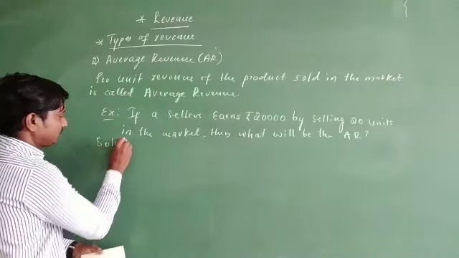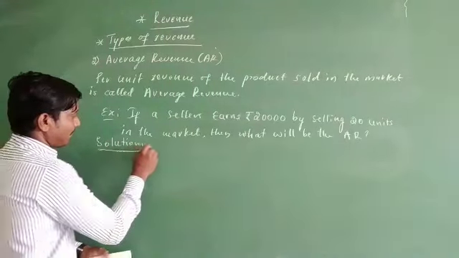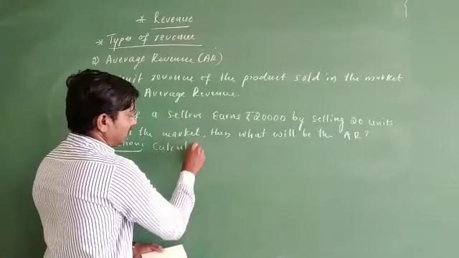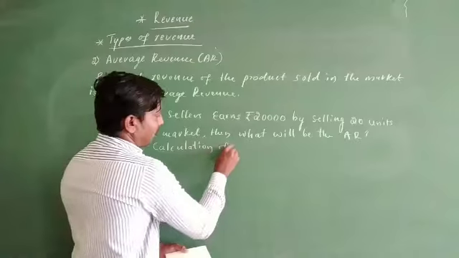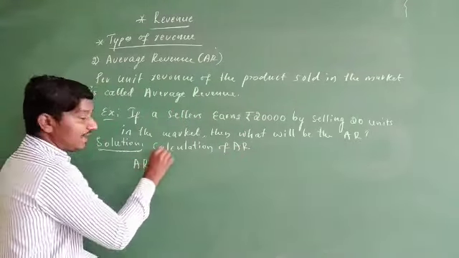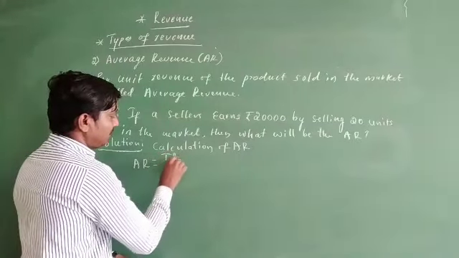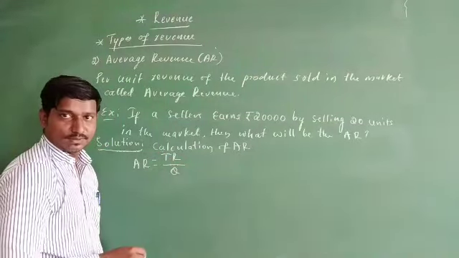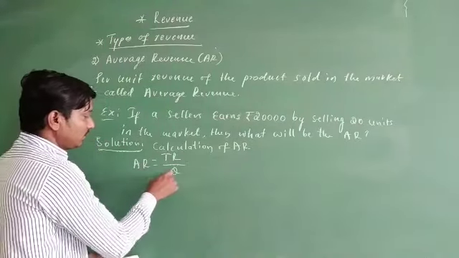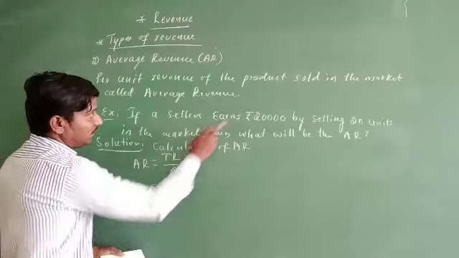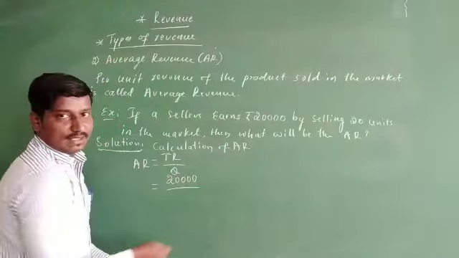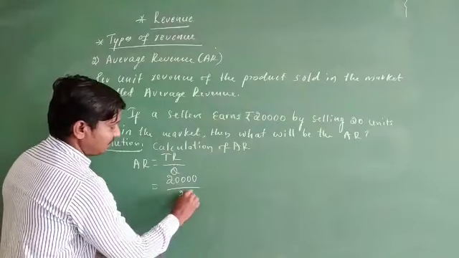Solution: calculation of average revenue. How do you find average revenue? AR equals TR divided by Q. Total revenue is 20,000, and the units sold in the market are 20.